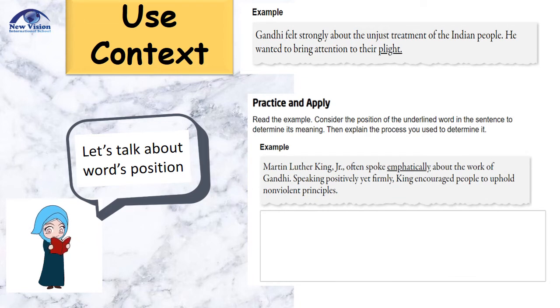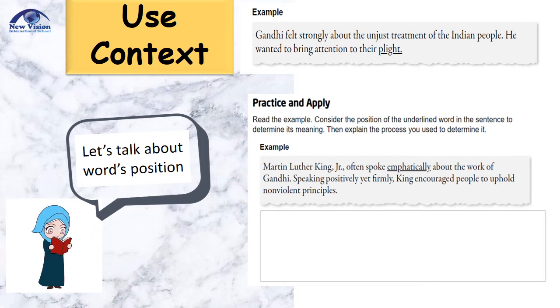Let's practice and apply. Read examples and consider the position of the underlined word in the sentence to determine its meaning. Then explain the process you use to determine it. Example: Martin Luther King Jr. often spoke empathically about the work of Gandhi. Speaking positively yet firmly, King encouraged people to uphold nonviolent principles.